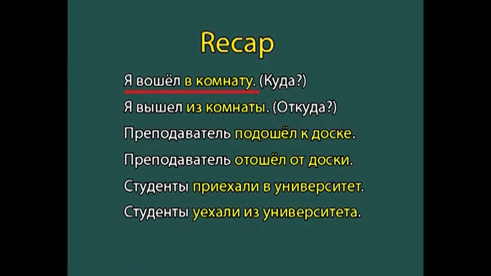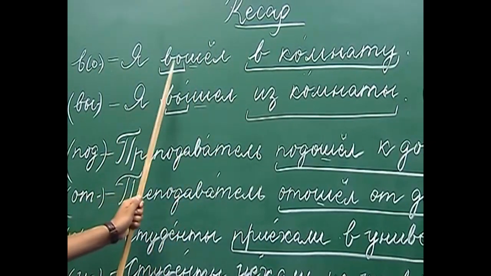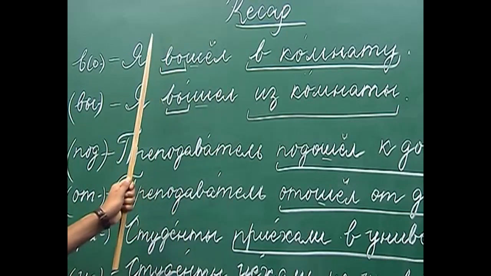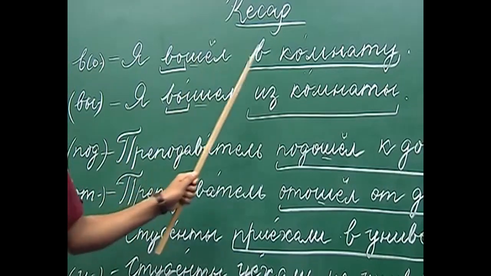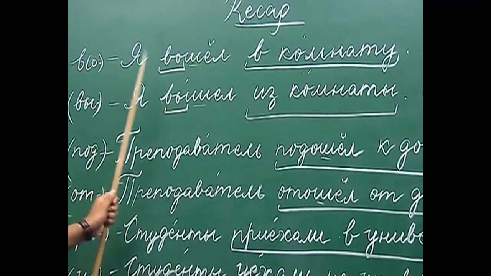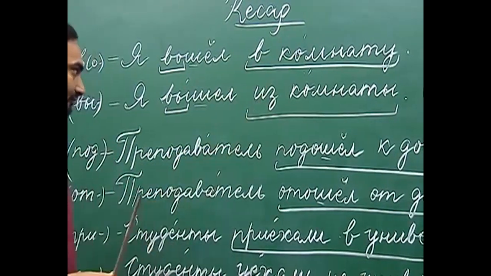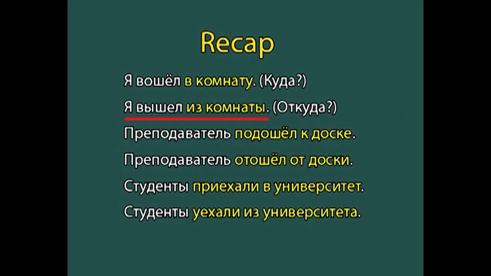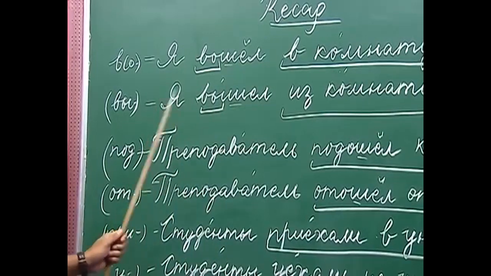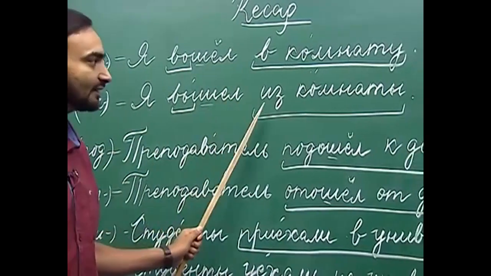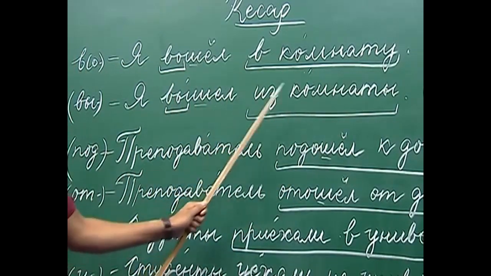For example, я вошёл в комнату. In the first example, we have used the verb of motion идти with the prefix в. Я вошёл в комнату. It means I entered the room. So here the prefix в gives the meaning to enter or to go in. But when we add the prefix вы, it gives us the meaning of coming out of a place. For example, я вышел из комнаты. Я вышел из комнаты. I came out of the room.